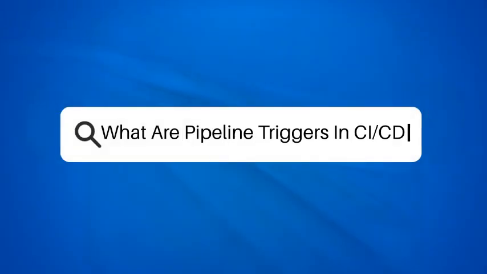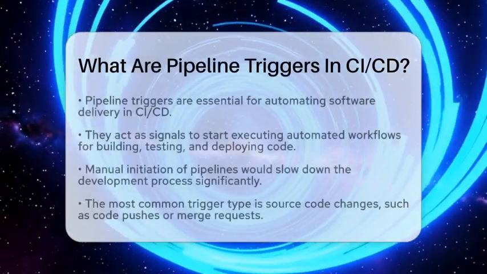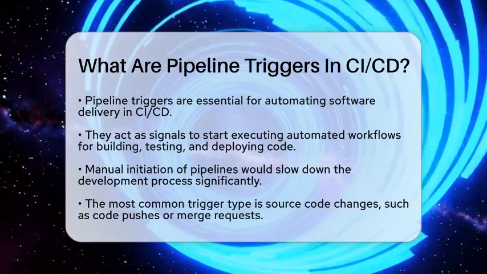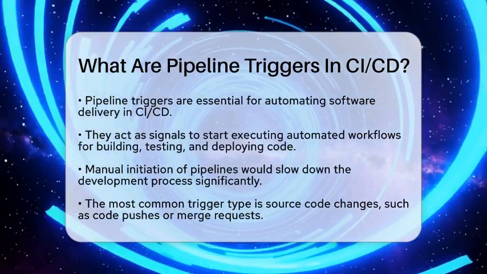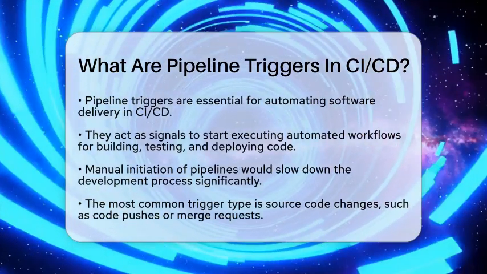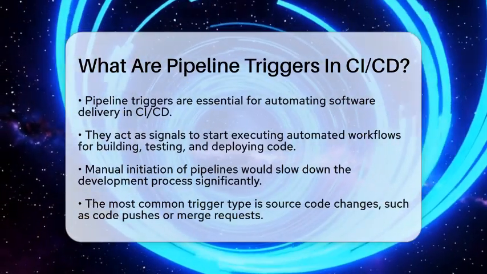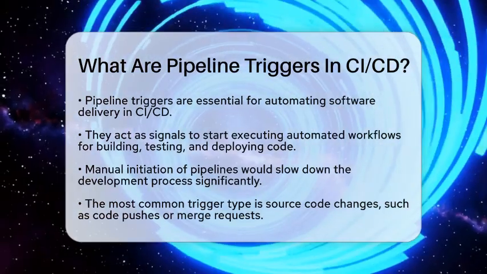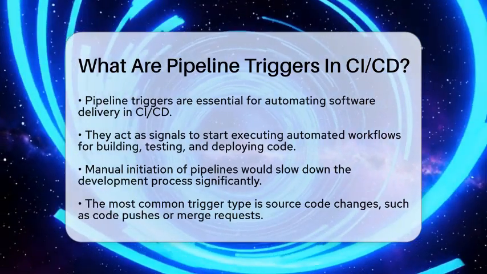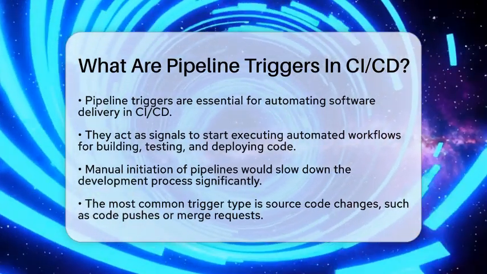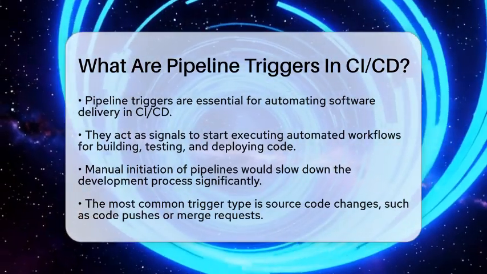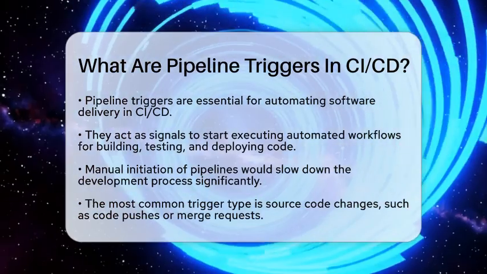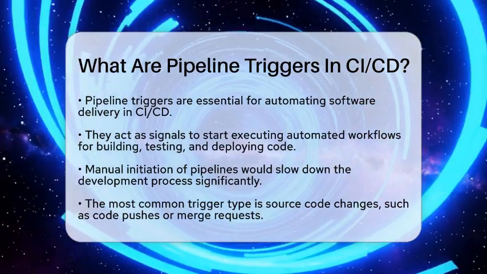What are pipeline triggers and CI/CD? Have you ever wondered what makes the automation of software delivery so efficient? One key element is pipeline triggers in continuous integration and continuous delivery. These triggers are events or actions that kick off the execution of a pipeline, which is an automated workflow for building, testing, and deploying code changes. Let's break down how these triggers work and why they are essential in development workflows.